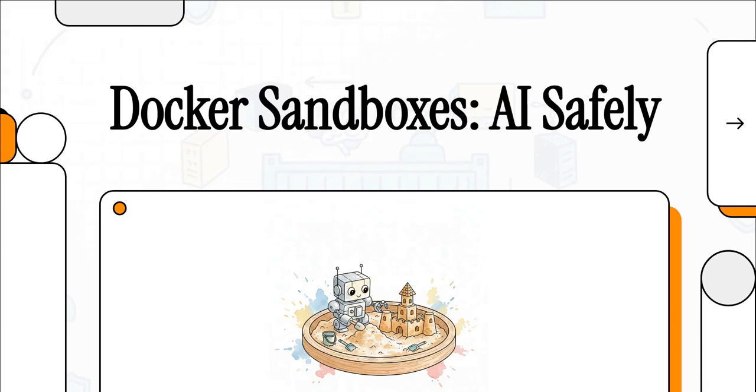So imagine having an AI coding partner that can work directly on your projects, right on your own machine. We're talking writing code, installing packages, running commands, all right there with you. That future is basically here. But it brings up a really, really important question. How in the world do you give an AI that much power safely? Well, let's dive in and find out.